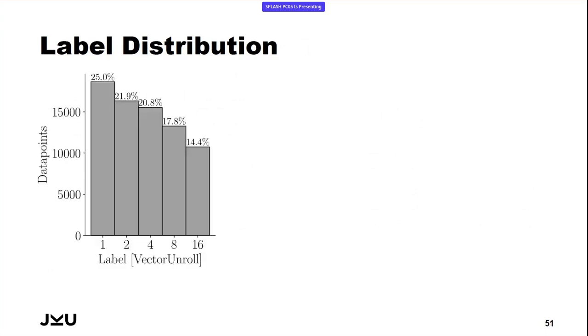So much about the data generation. We created a lot of data. We also took a look at this data in terms of the distribution of labels, so of best unroll factors we found in the training data. You can see we have this slight tilt, which means that it is rather performant to use smaller unroll factors after vectorization. However, the data is, let's say, fairly balanced.